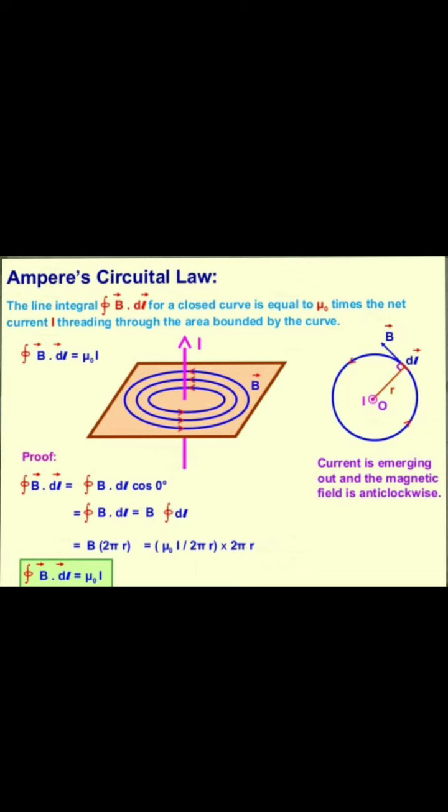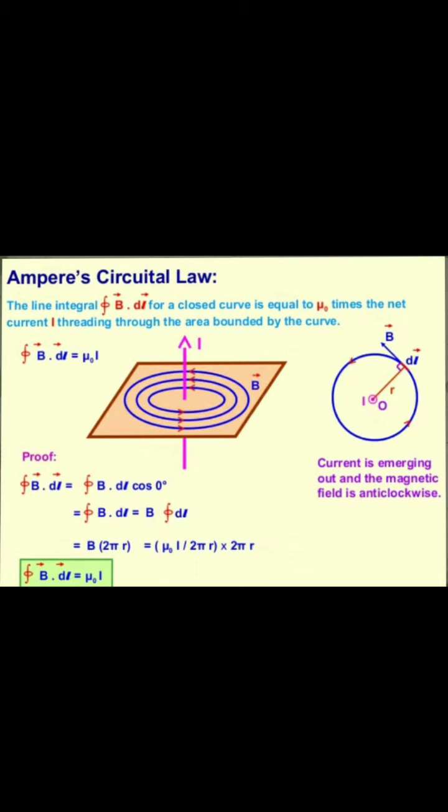It states that the line integral of the magnetic field B, that is closed integration of B dot dl, around any closed circuit or closed curve, not an open circuit, is equal to mu 0 times the net current I passing through this closed circuit or closed curve. Gauss law is also applicable for a closed surface, and here Ampere's law we apply for a closed circuit.